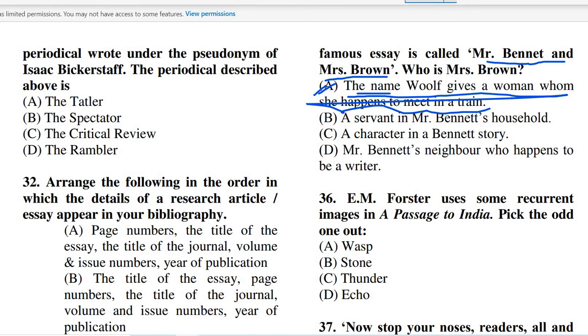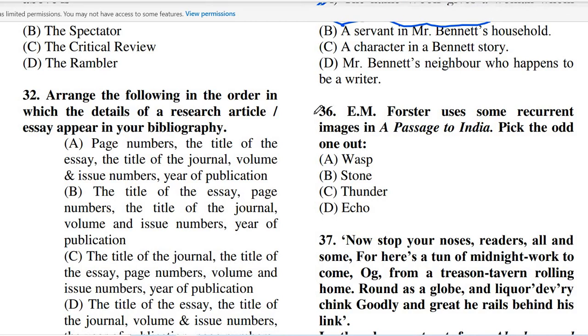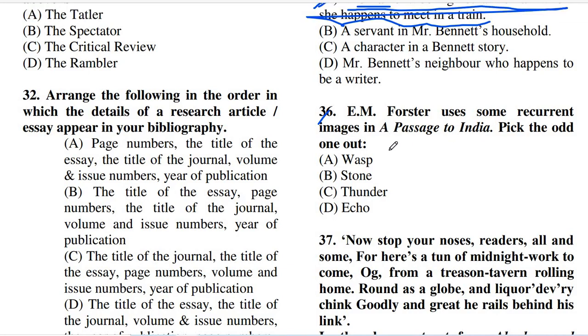Now here comes question number 36. E.M. Forster uses some recurrent images in A Passage to India. Pick the odd one out. So we all know that E.M. Forster's famous novel A Passage to India is quite a readable novel and we have all read it in our graduation or post graduation. We all know that this book was published in